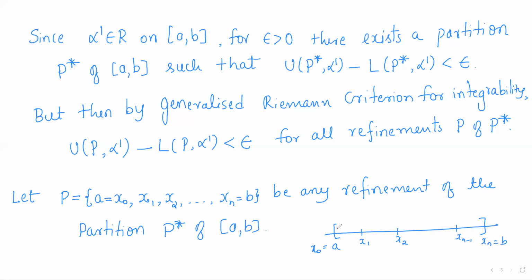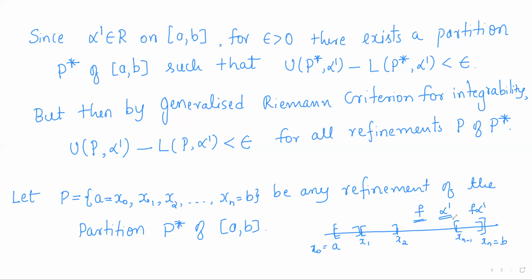Now observe that these partition points divide the closed interval [a, b] into subintervals. There are three functions actually: f, alpha dash, and f into alpha dash. f is given to be bounded. Alpha dash is Riemann integrable on [a, b], so it also has to be bounded.